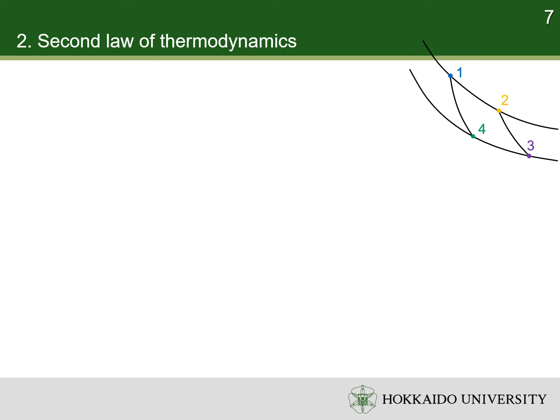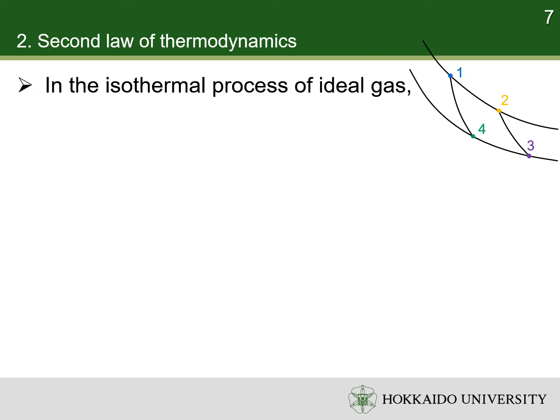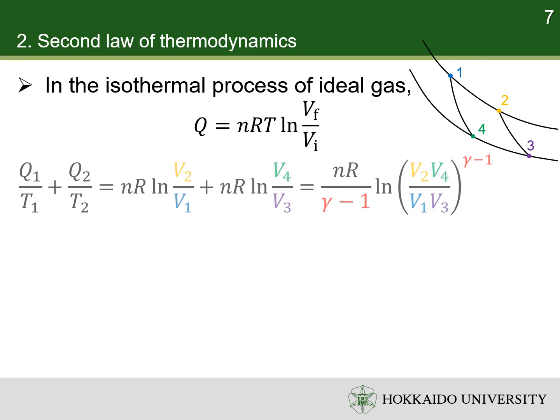Let's consider the properties of this simplest Carnot cycle of ideal gas. In an isothermal process, the heat is determined by the initial and final volumes. Then, we check the value of Q1 over T1 plus Q2 over T2. Replace the heats by the volumes. Introduce gamma minus 1 to the denominator and the power of the logarithm.